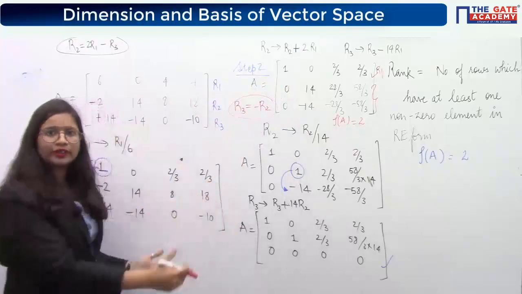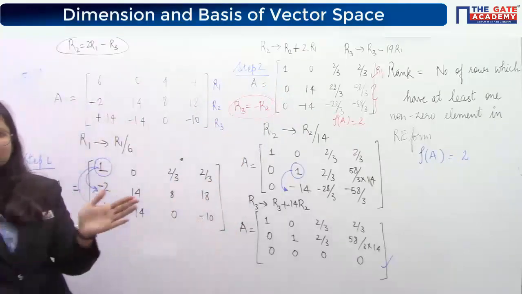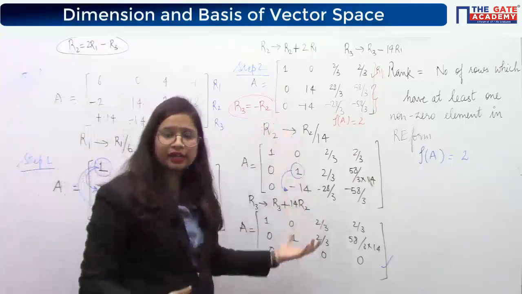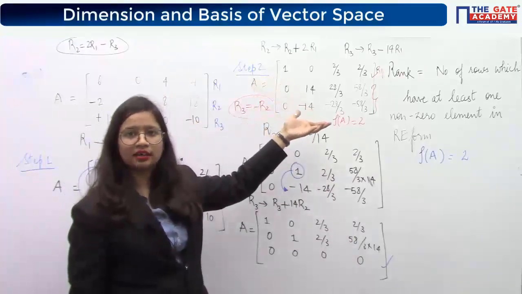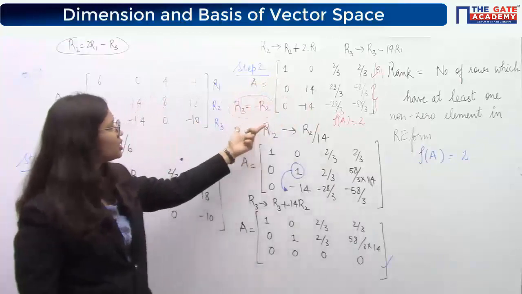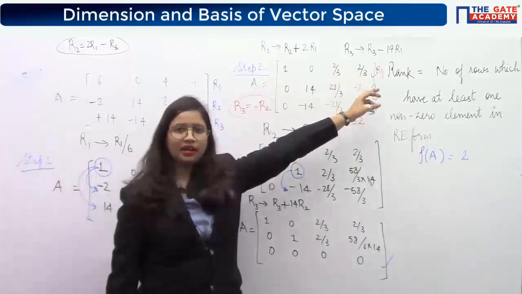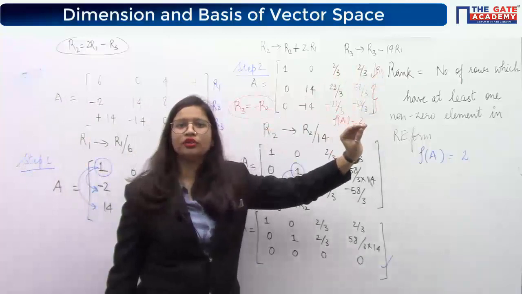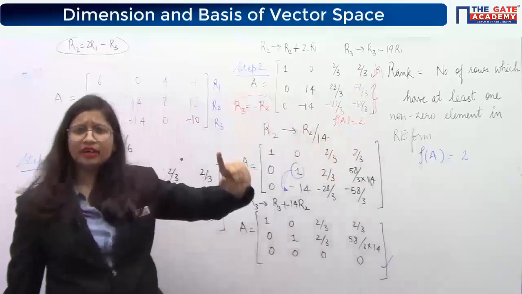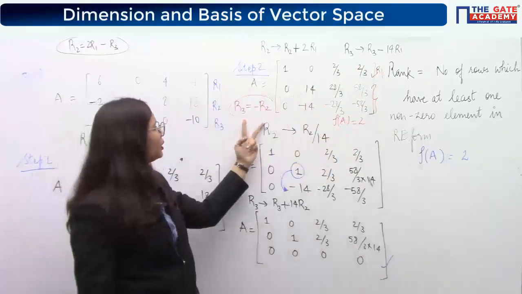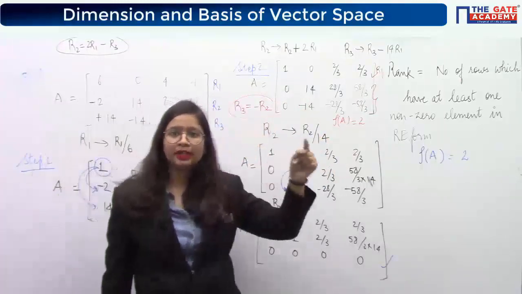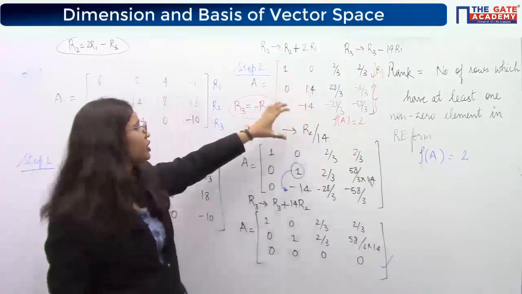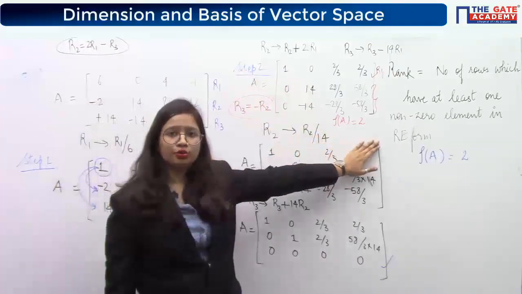We were following this format because we couldn't see the relationship. But if at any middle step you are able to see the relationship, then your task is done. Find out the relationship and compare it: R1 is not related to any of the rows, so R1 is itself independent, and because these two are multiples of each other, among these two one will be independent. So the total number of independent rows is 2.